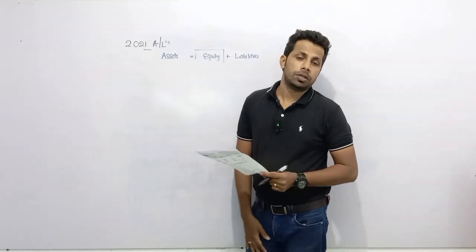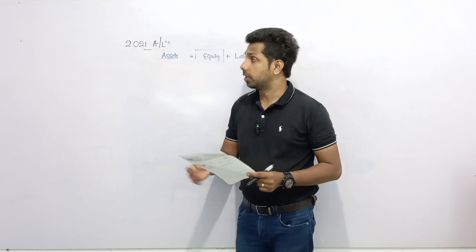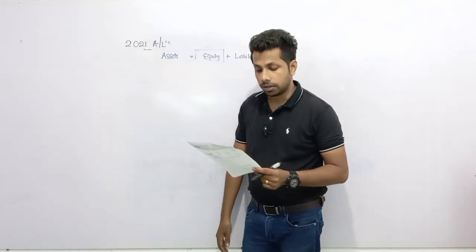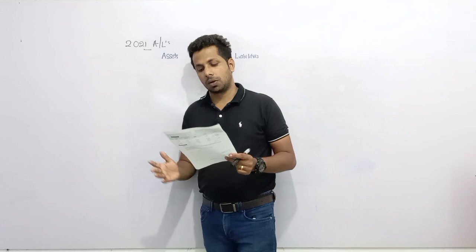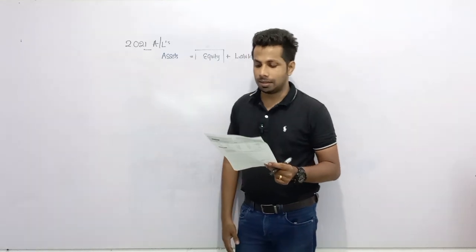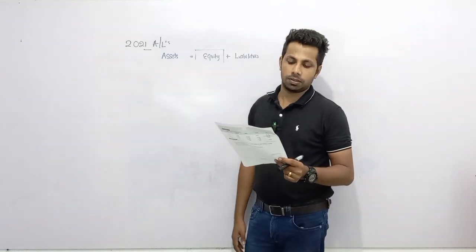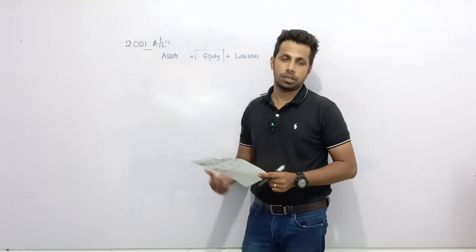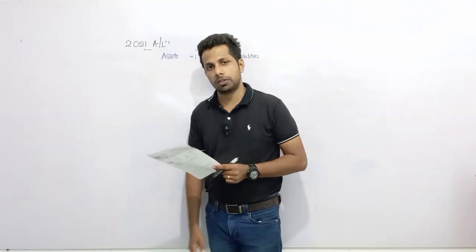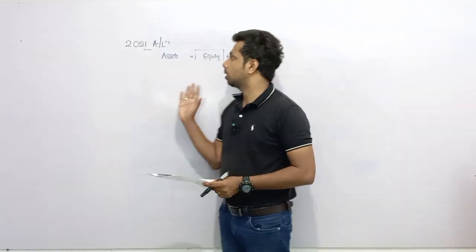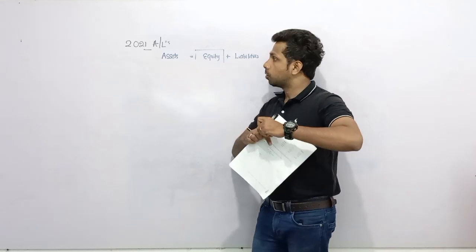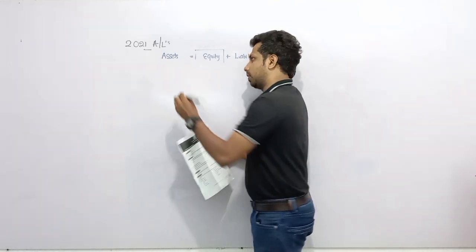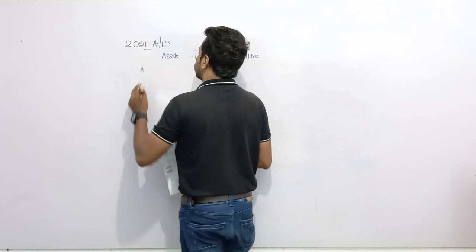Okay, now I'm going to discuss answers for the second question, that is also from 2021 advanced level. State whether the following transaction of a coconut oil manufacturing business could lead to an increase, decrease, or no change in the equity balance shown in the accounting equation. So here you need to present the impact on equity as no change, increase, or decrease. We can see 4 transactions here. So let's start from the first one.